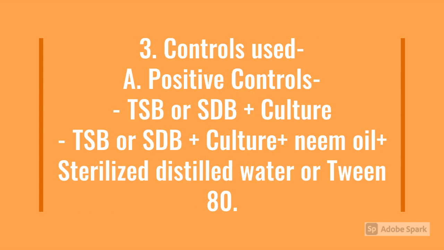In order to prepare controls, the bacterial culture suspension was prepared in 5 ml of sterilized distilled water, and in case of positive control, for each microorganism, 3 different controls were prepared. The only difference between the positive controls for both microorganisms was the media used. In case of E. coli, TSB was used, and in case of G. candidum, SDB was used.